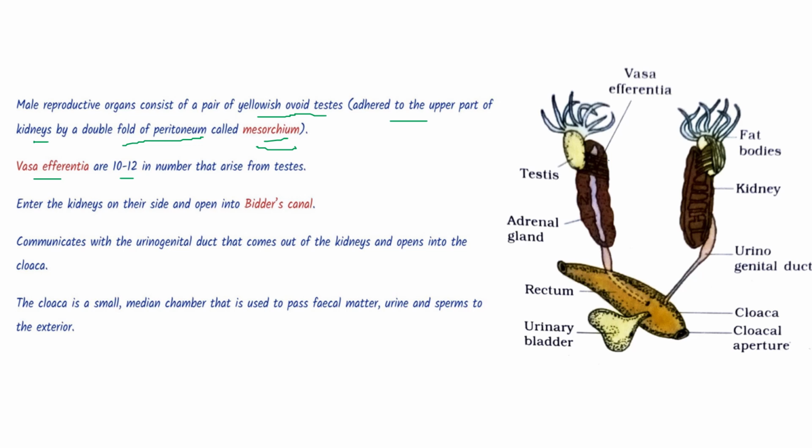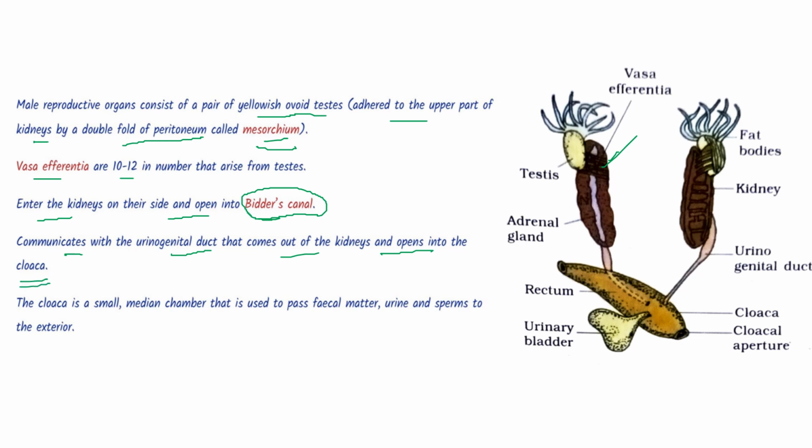Vasa efferentia are 10 to 12 in number that arise from the testis. They enter the kidneys on their side and open into the Bidder's canal. Here they arise from the testis, enter the kidneys on their side and open into the Bidder's canal. It communicates with the urinogenital duct that comes out of the kidneys and opens into the cloaca.